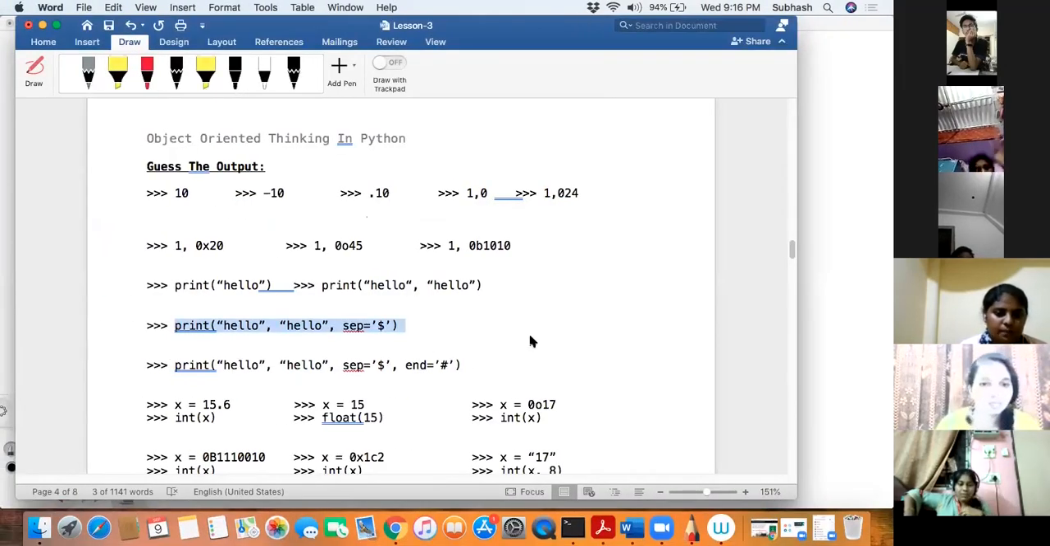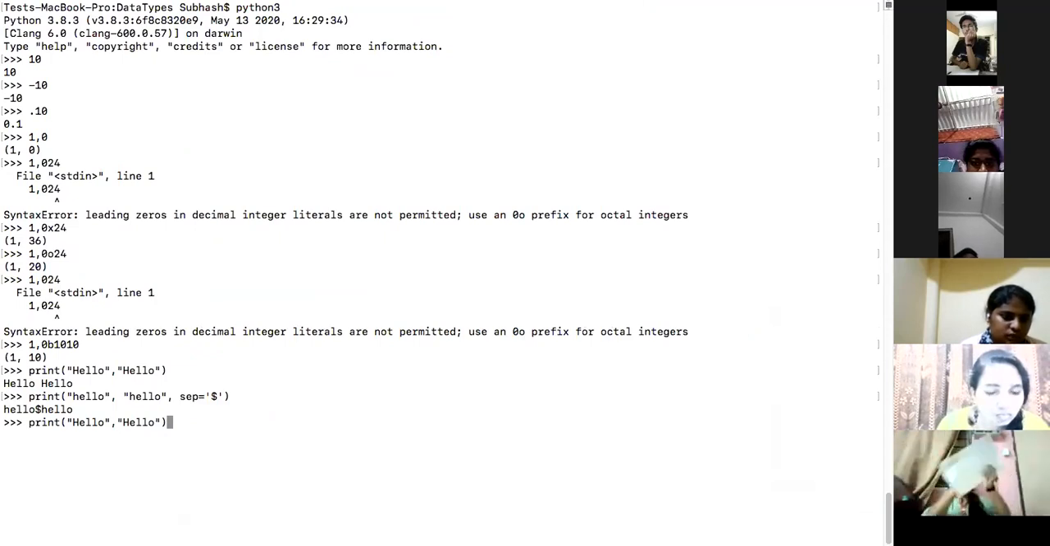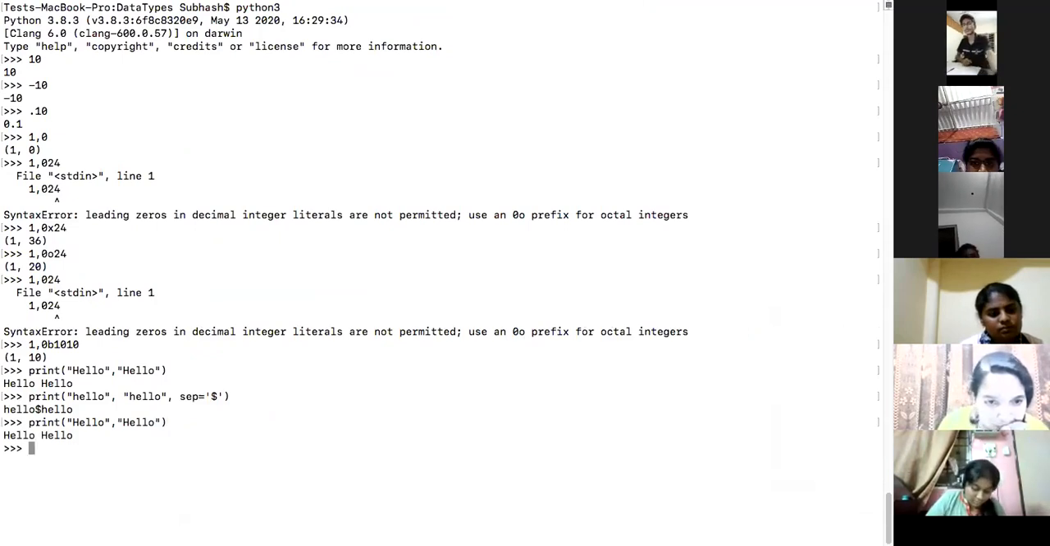Shall we do the next one? One more thing you had to observe in the previous one. Let me repeat it. I want everyone to look at the screen, this is a very important thing. When I say print hello comma hello and press enter, what happened?